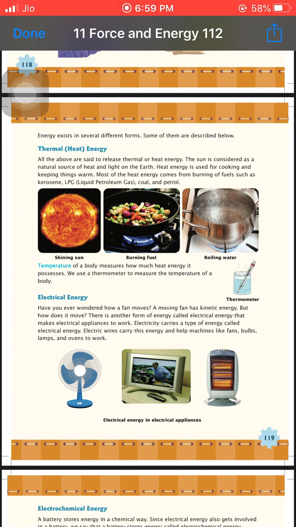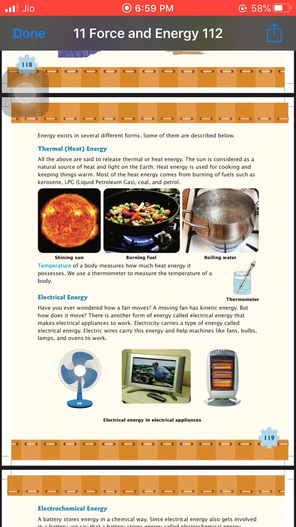Here are some examples: the shining sun, burning fuel, boiling water. Mainly, heat is related to temperature. The sun is considered a natural source of heat and light on the earth. Heat energy is used for cooking and many household works. Inside the kitchen we use burning fuels, coals, petrol to burn or to cook.